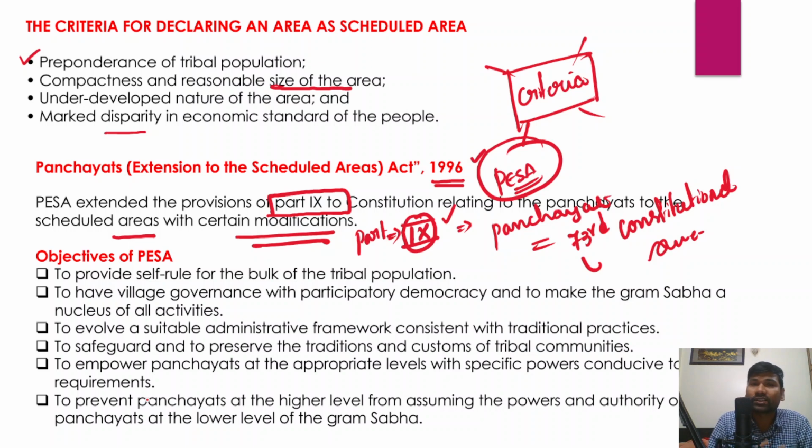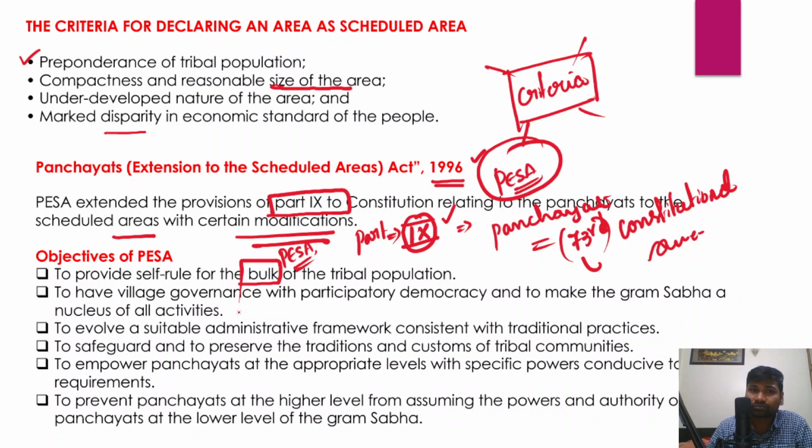Now, we will understand the objectives of the Panchayat Extension to the Scheduled Areas Act. It has a set of objectives, and the first objective is local self-governance or self-rule for the bulk of the tribal population, which has not been provided through the 73rd Constitutional Amendment Act. Remember, the governor has the power to declare any law made by either the state legislature or Parliament invalid or not applicable to the tribal areas. Therefore, Parliament has passed this Panchayat Extension to Scheduled Areas Act specifically to provide self-rule to the bulk of the tribal population.